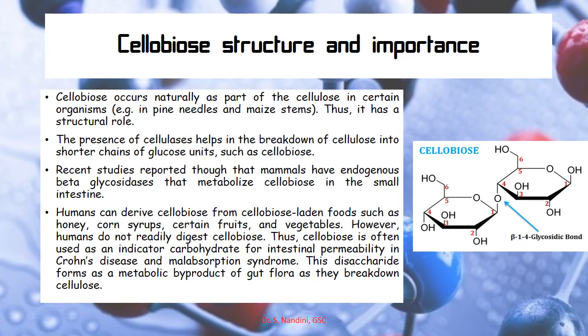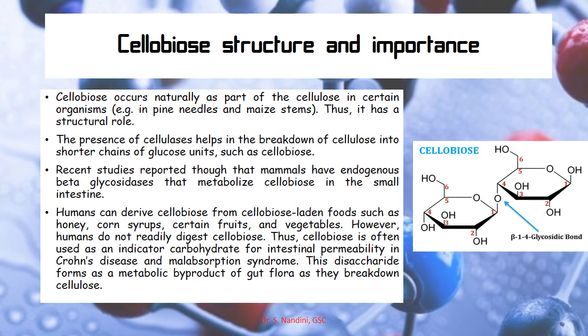Cellulase is an enzyme which helps in the breakdown of cellulose into shorter chains of glucose such as cellobiose. Recent reports have shown that mammals have endogenous beta glycosidases that metabolize cellobiose in the small intestine.